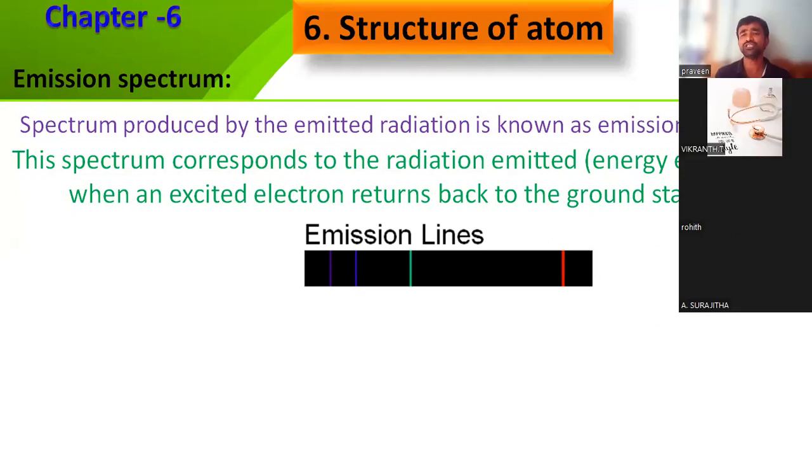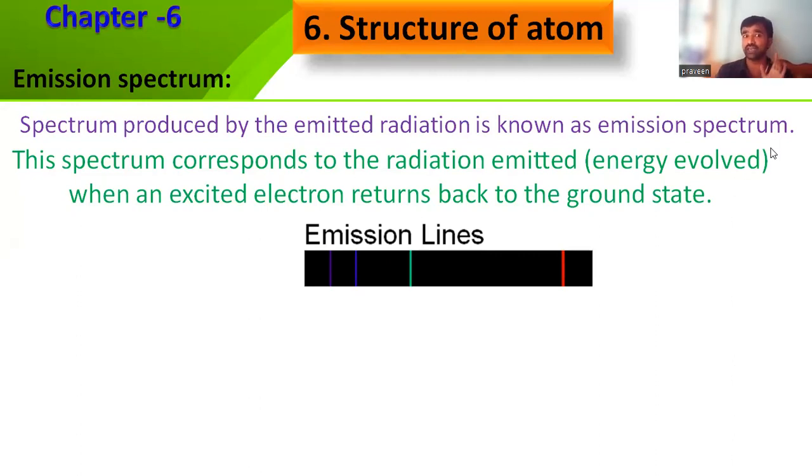The emission line spectrum is defined simply by its name: emission, releasing. What is it releasing? Energy in terms of heat and light. That radiation will be visualized by powerful spectroscopes as you see on the screen. That is what is called the emission spectrum.